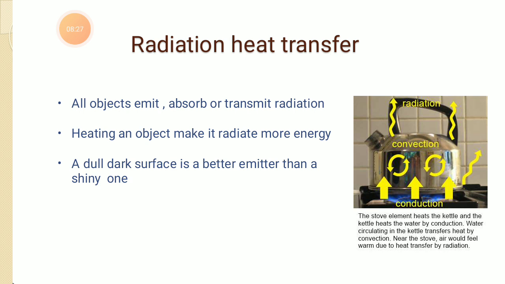So heating an object makes it radiate more energy. If you heat any object, it will radiate more energy. The best example is a dull dark surface. A dull dark surface is a better emitter than a shiny one, right?